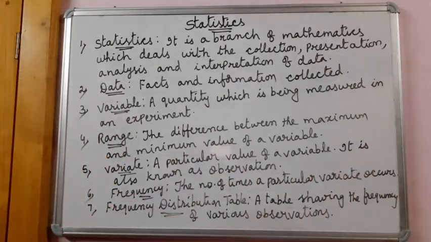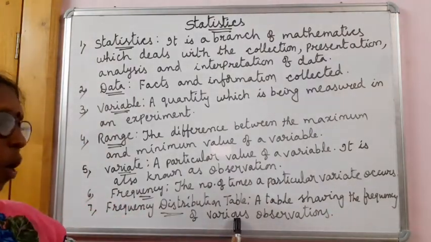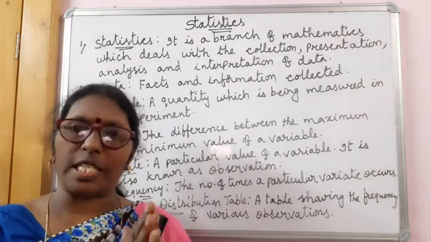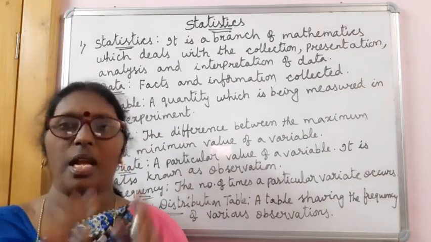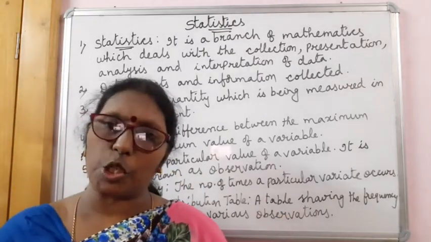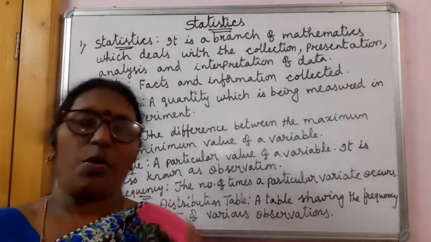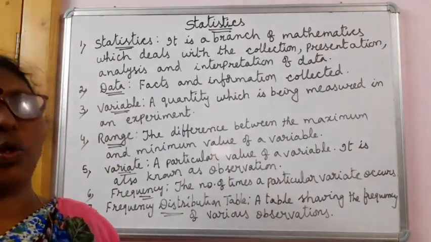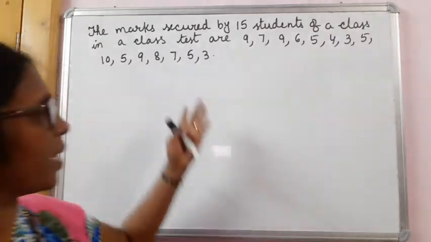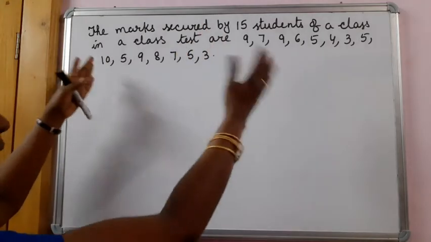Then what is a frequency distribution table? A table showing the frequency of various observations. That means in a tabular form, how many students got how many marks, shown in a table, is said to be a frequency distribution table. So all these terms I have explained to you. Now with an example I will explain all these.